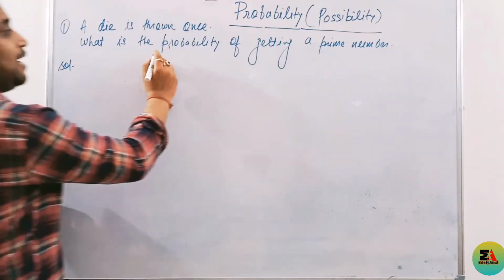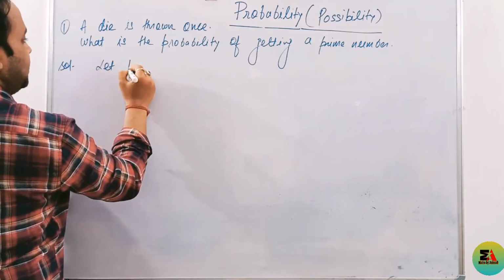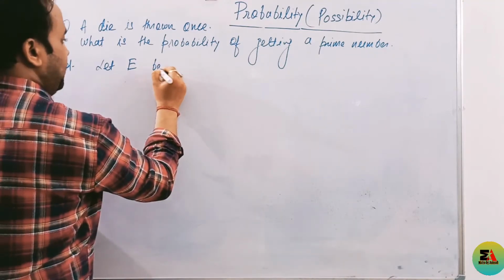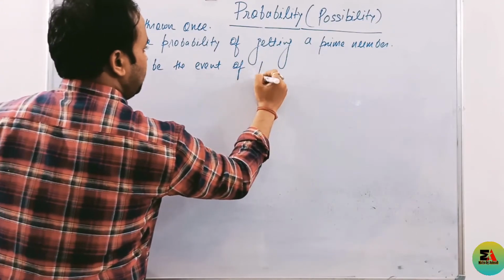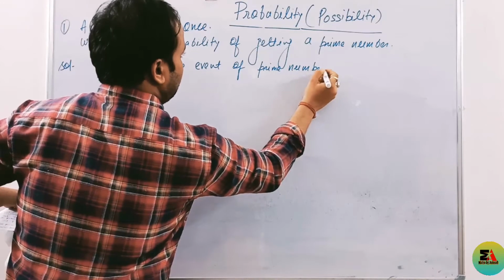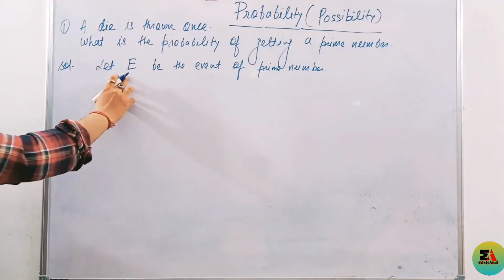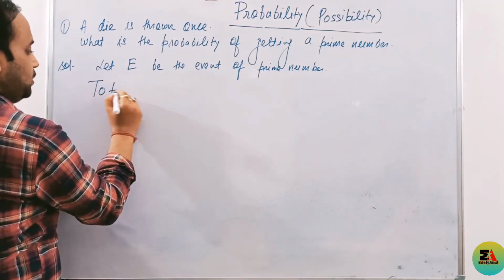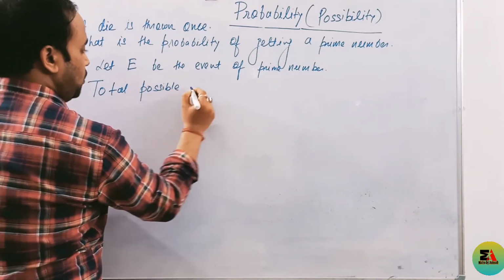See, whatever we have to calculate, we write it in this way. First you write this. Let E be the event of prime number. First we have to write like that. Whatever we have to calculate, we write in the form of event, that is E. Now write down total possible outcomes.